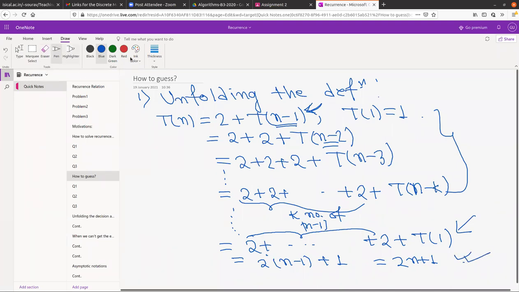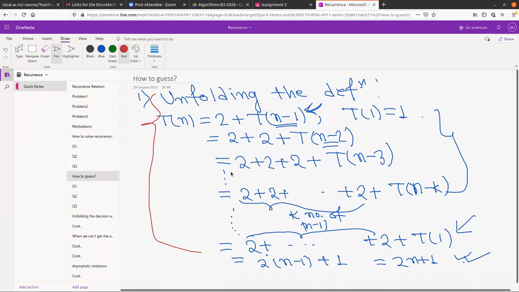But can someone say what is wrong in this approach? Why can't we say just by doing this that this is the solution of our recurrence? We have done nothing but use the recurrence to unfold the whole thing, but this is not the end of our problem. Why so?